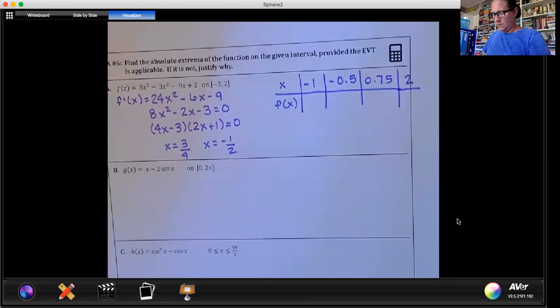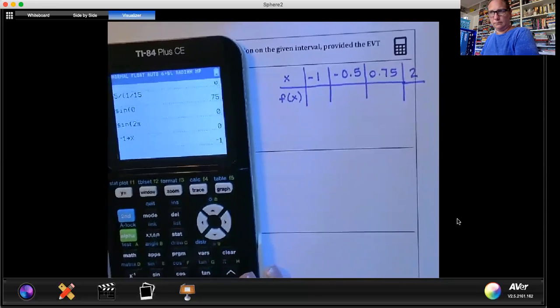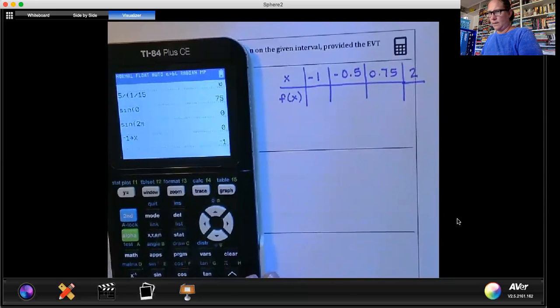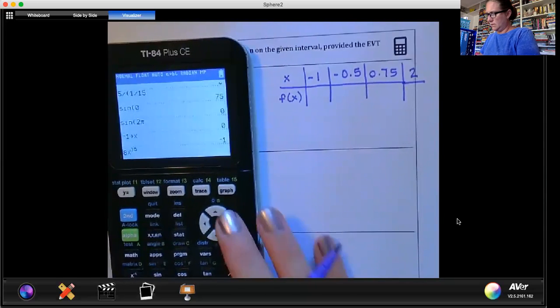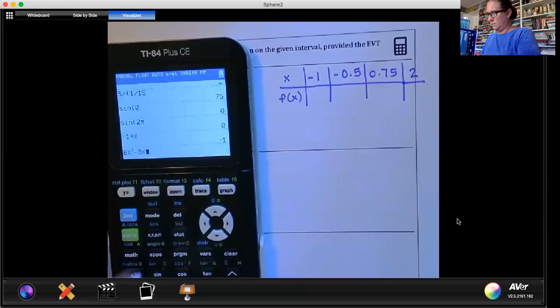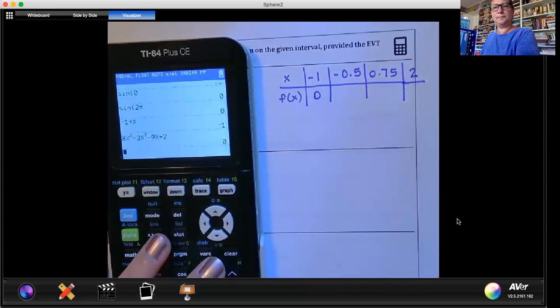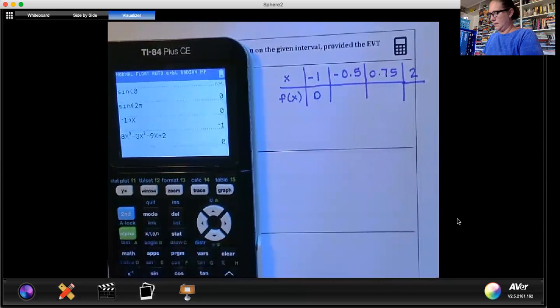All right, so we're going to use our calculator to complete our chart. Store -1, and we're going to type in 8x cubed minus 3x squared minus 9x plus 2, and we get 0. And -0.5 store as x, and 8x cubed minus 3x squared minus 9x plus 2,